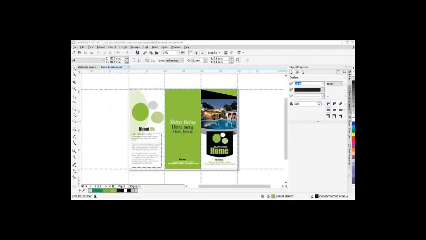Okay, before we go, let me just quickly add some flair to our first page. Now let me pick a tool here, draw it, let me zoom in so that I can see very well.